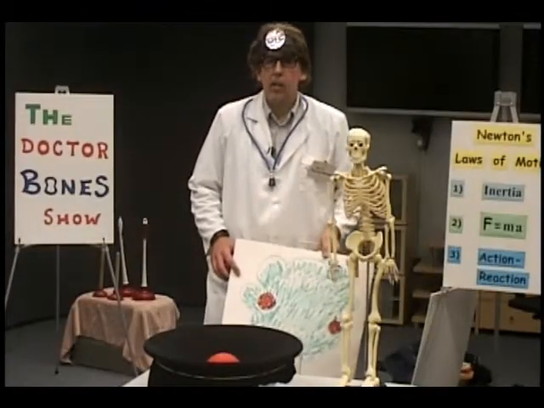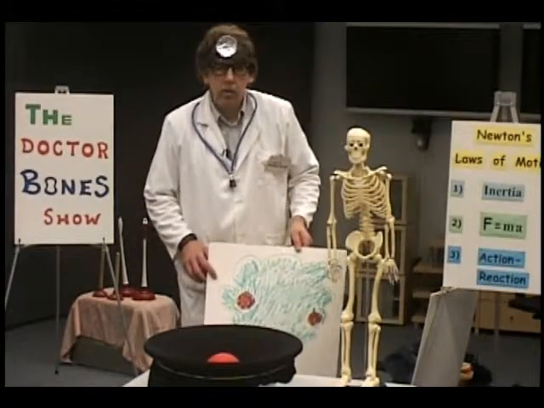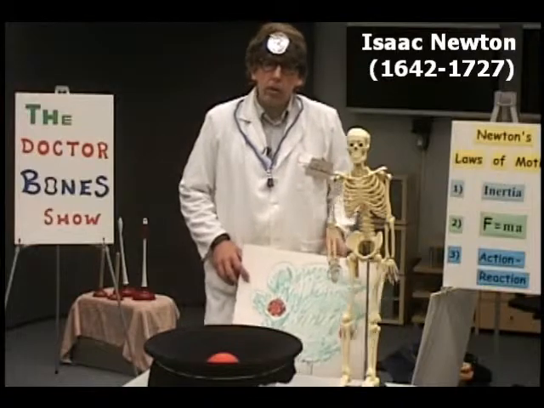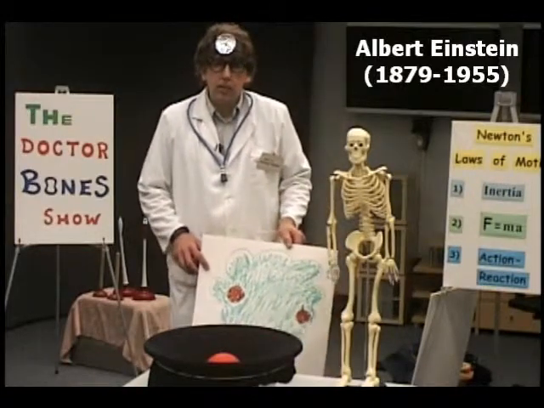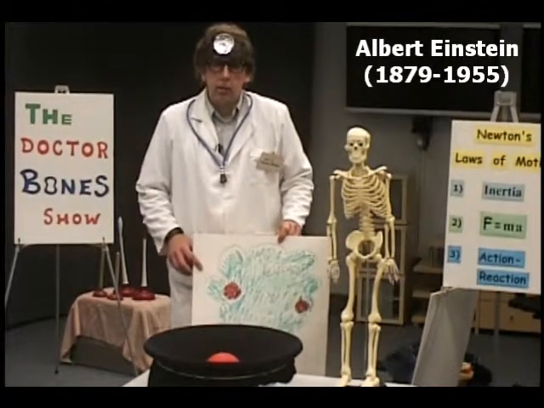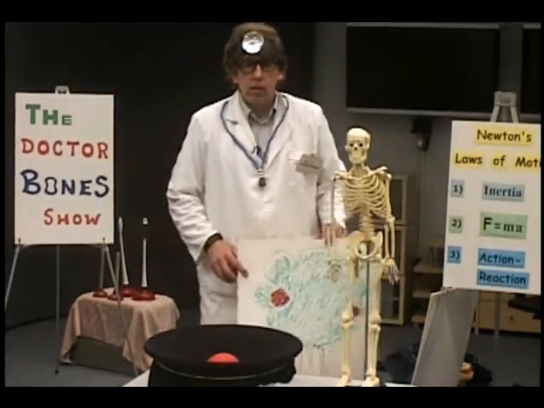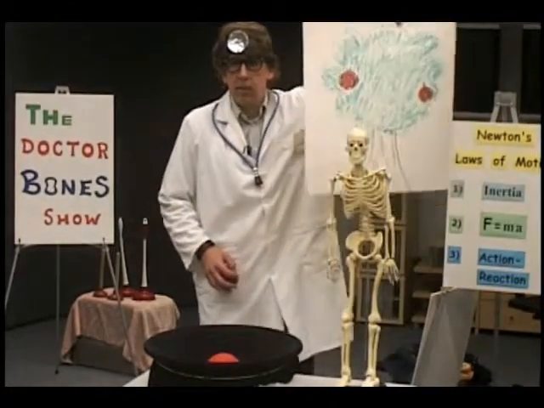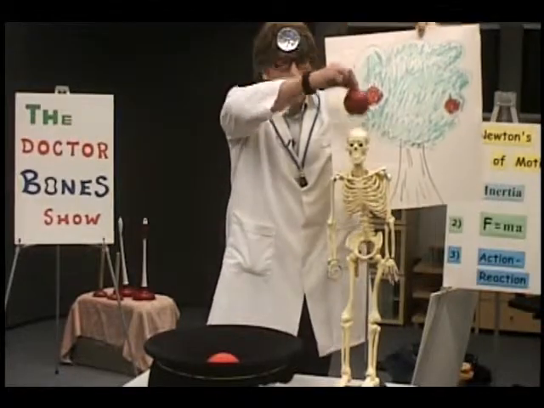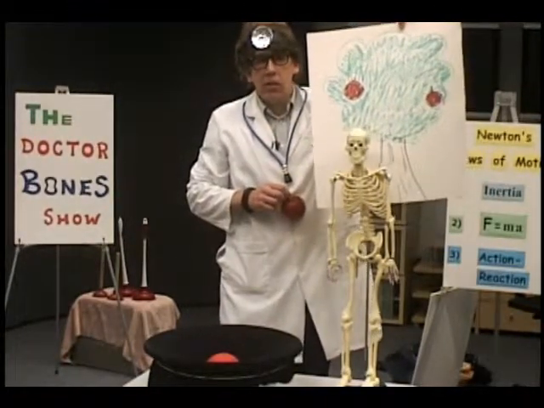Hi, we're back again. We were talking a little bit about gravitational acceleration. It was Isaac Newton who understood how gravity worked, but he didn't know what made it exist. It was Albert Einstein who came upon the concept as to why gravity exists. For example, Newton was supposedly sitting under an apple tree. An apple fell out of the tree and clunked him on the head. I wonder what Newton would have said when that apple clunked him on the head.